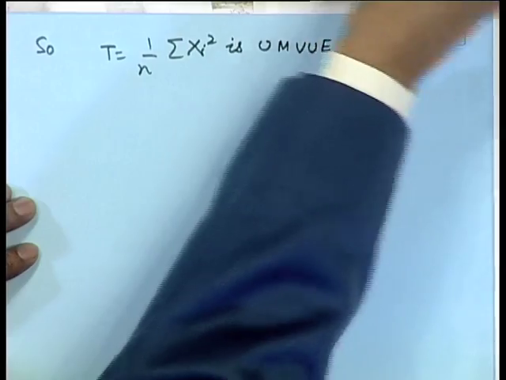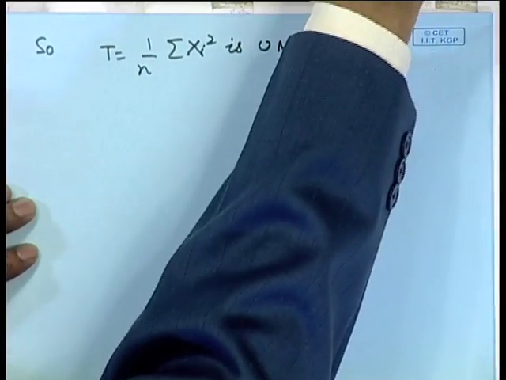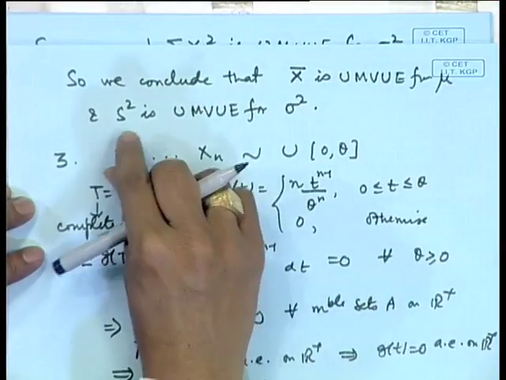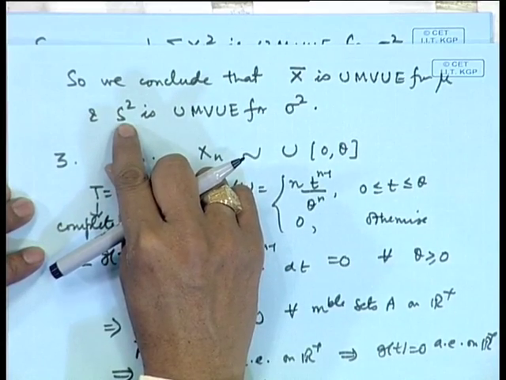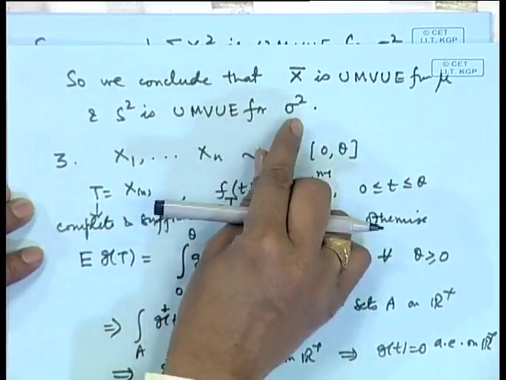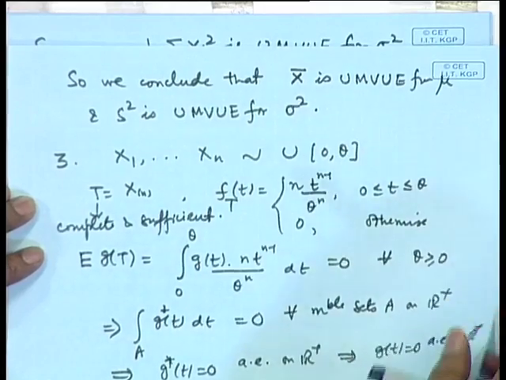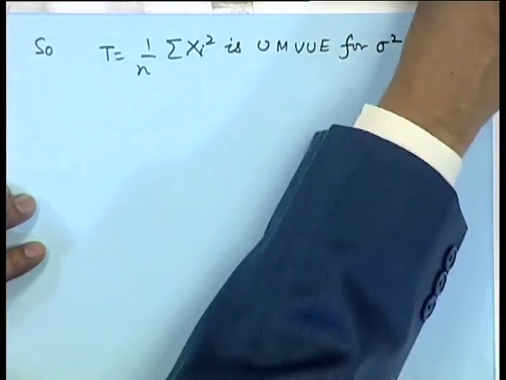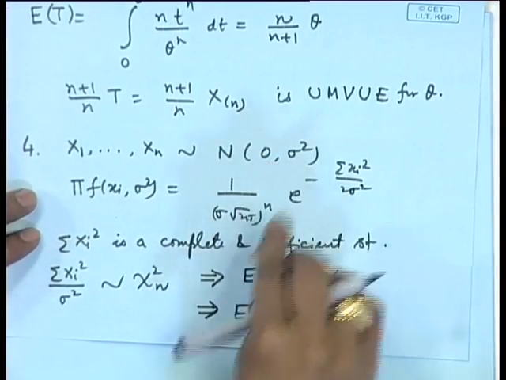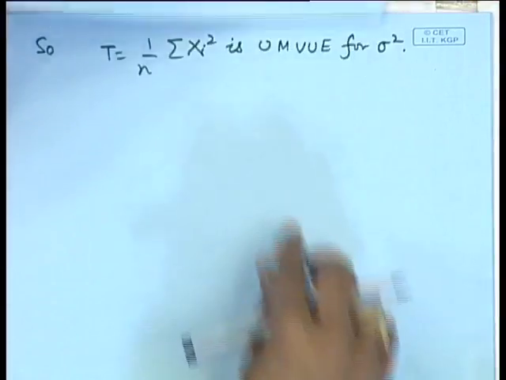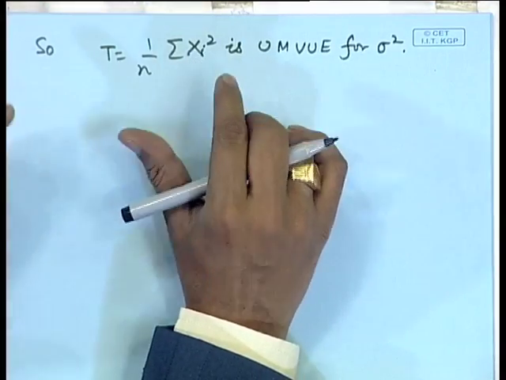Let us compare it with the previous work. When we considered normal mu sigma square distribution, we concluded that 1 by n sigma (x i minus x bar) whole square is UMVUE. Now, here you see that if the information about mu is there, then the UMVUE is changing. That means, making use of the given information about the parameter changes our inference.